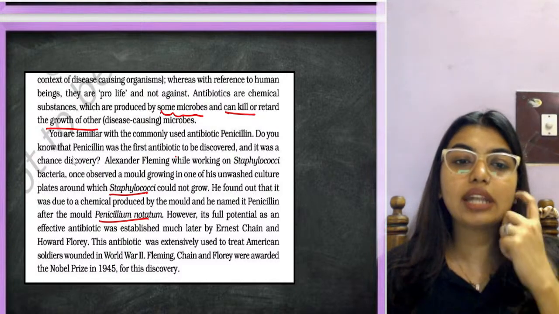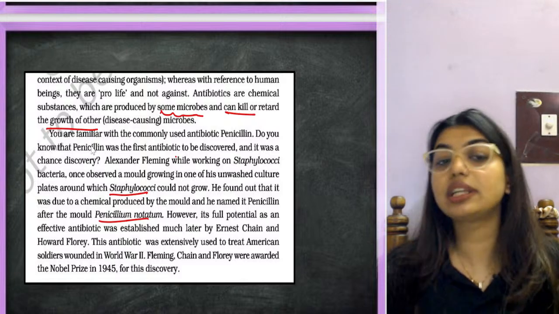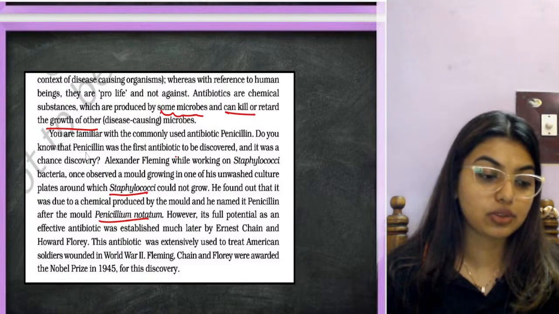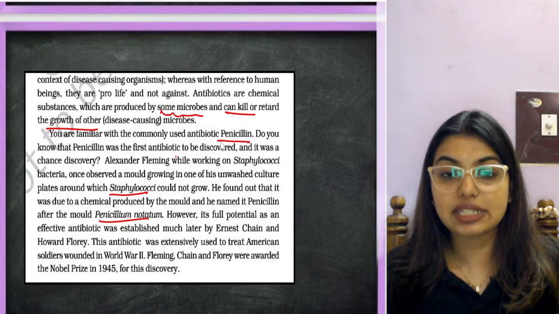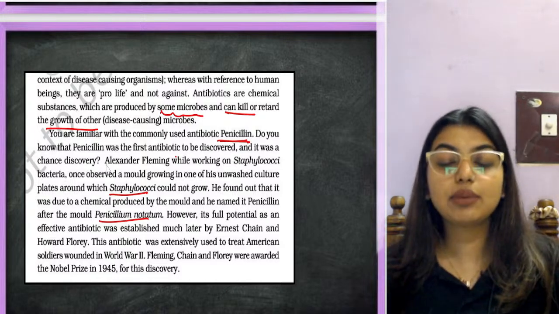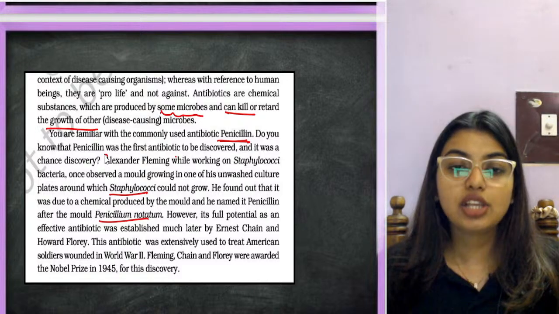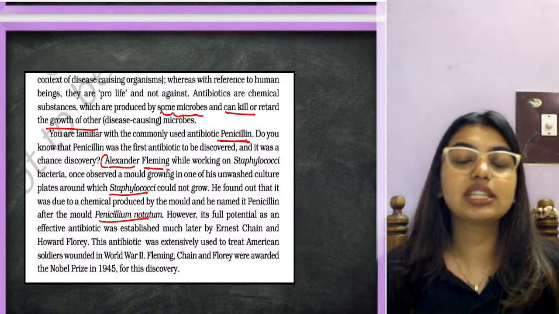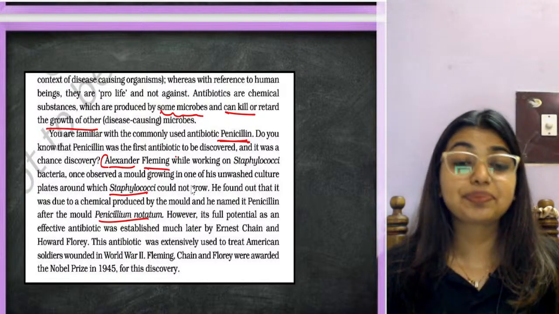Antibiotics are chemical substances which are produced by some microbes and can kill or retard the growth of disease-causing microbes. You are familiar with a commonly used antibiotic called penicillin. Penicillin was the first antibiotic to be discovered, and it was a chance discovery. Students, many chance discoveries have happened in biology. We should be proud.